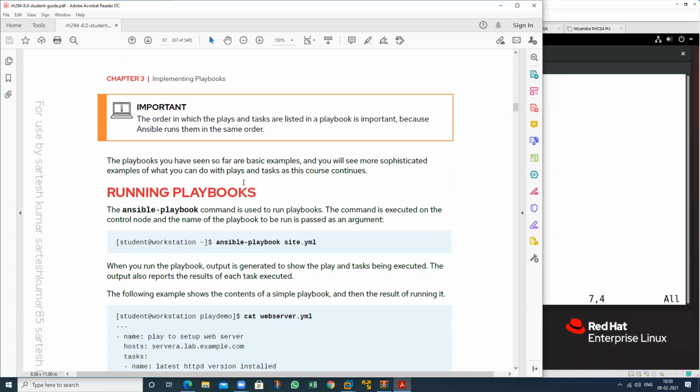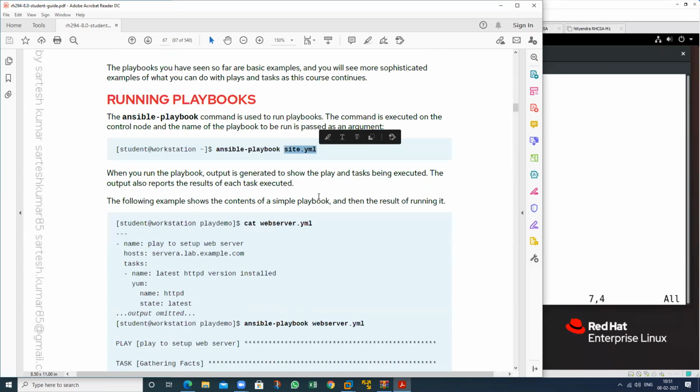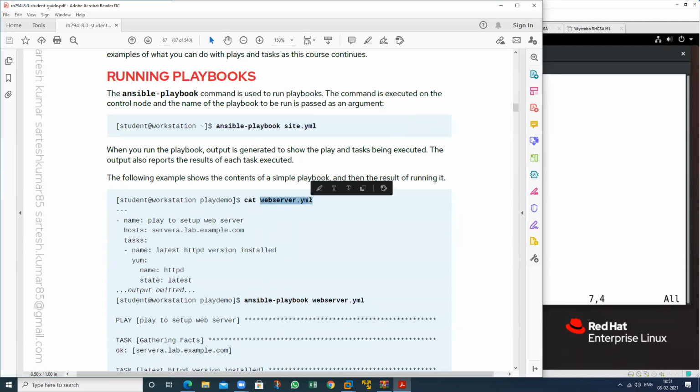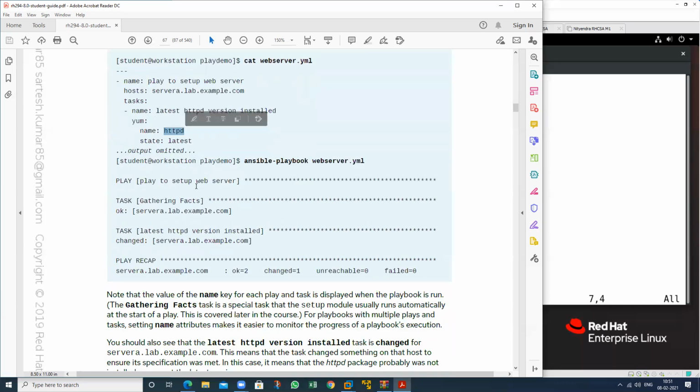And see here, how to run a playbook that I will define. So this is the command to run the playbook, and this is my playbook name. And what is the task in this particular playbook? Suppose this is my name, this is my host, this is my task. Task name is I want to install the package. Which particular package? HTTP. The package should be installed.